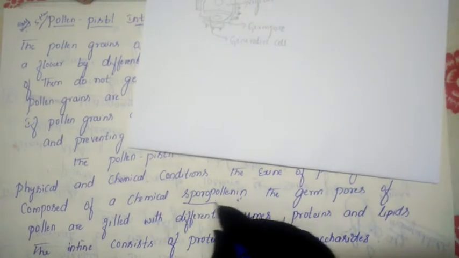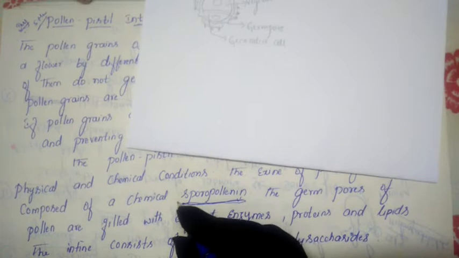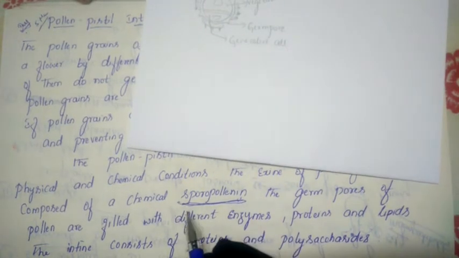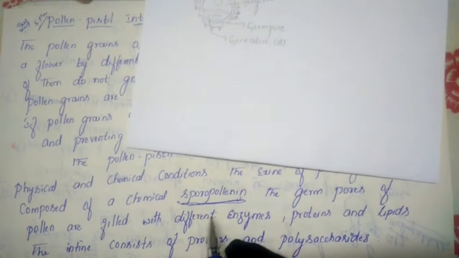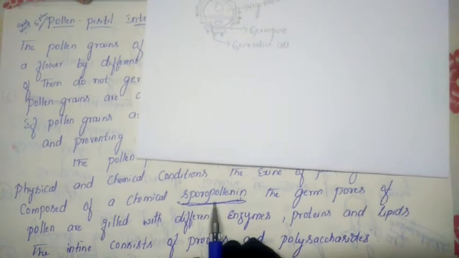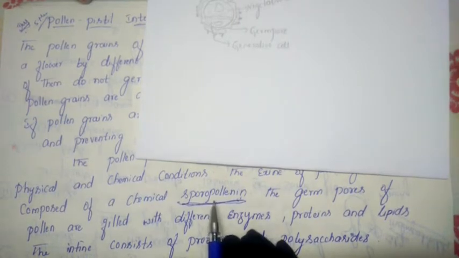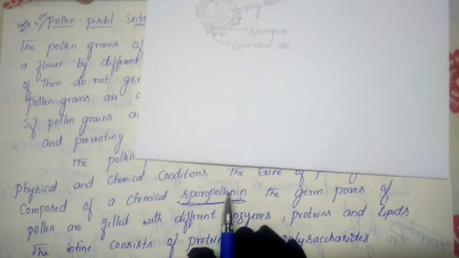So this is important for your exam. Many times they have asked it as a 1 mark question: exine is made up of what? One hard chemical called sporopollenin, and due to this sporopollenin it gives protection to the pollen grains against enzymes, heat and water, in all these kinds of conditions. So it is the sporopollenin that is preventing damage.